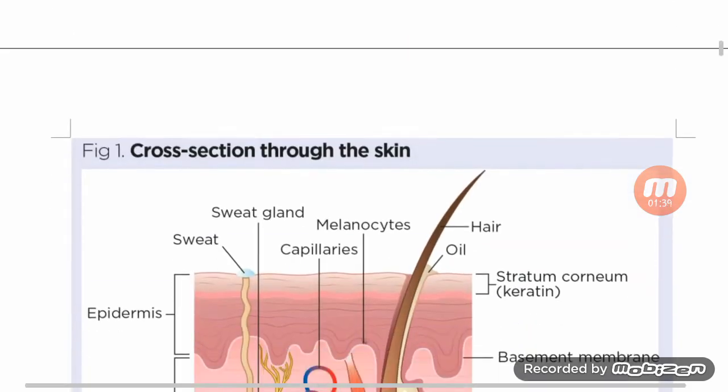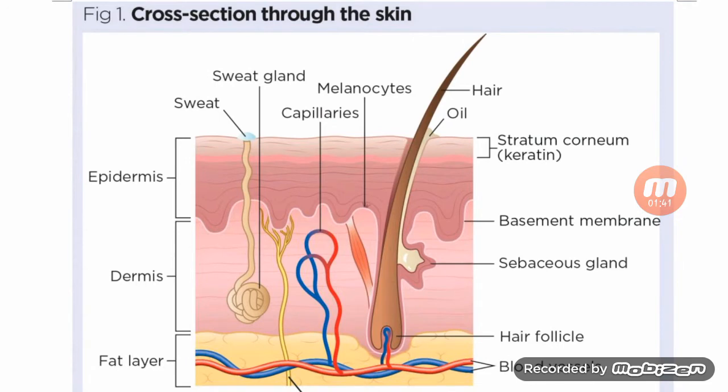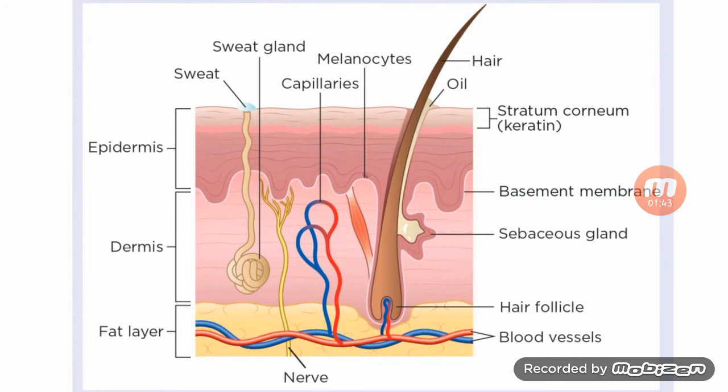You can see here the structure of a cross section of the skin. This is the three layers: epidermis, dermis, and fat layer. This is the sweat gland; you can see where the sweat is coming out. These are the capillaries. These are the nerves which connect to the dermis from the fat layer.